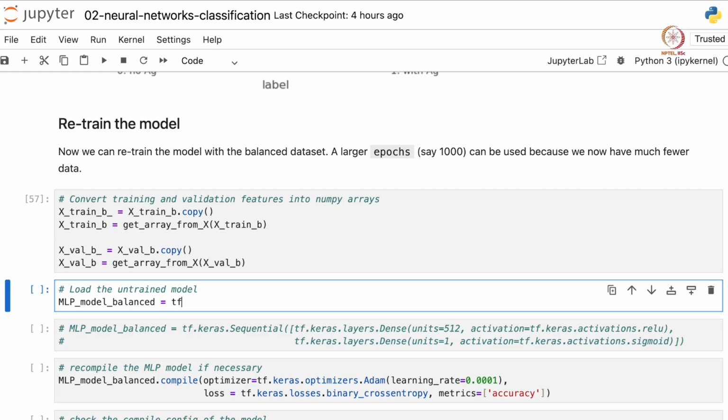So it is just tf.keras.models.load_model, untrained_model.keras.